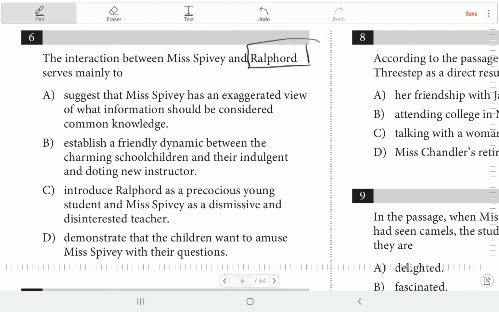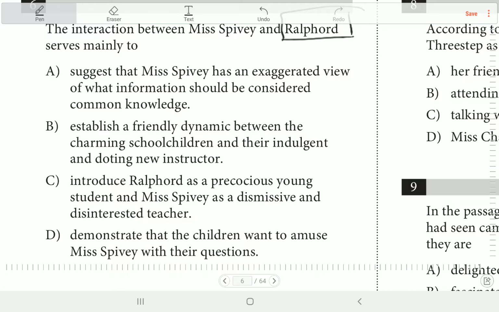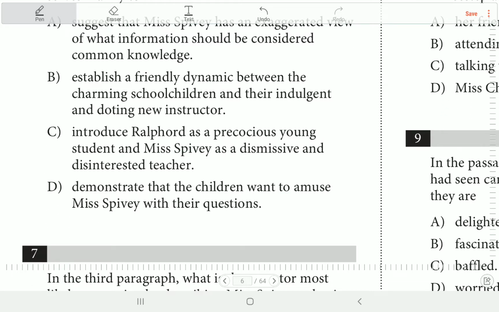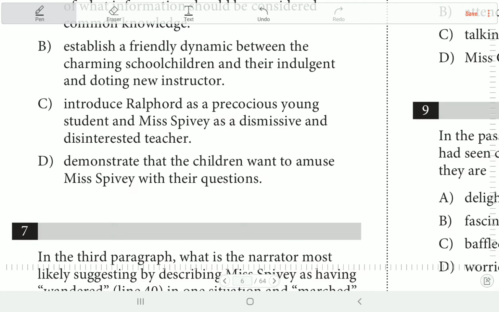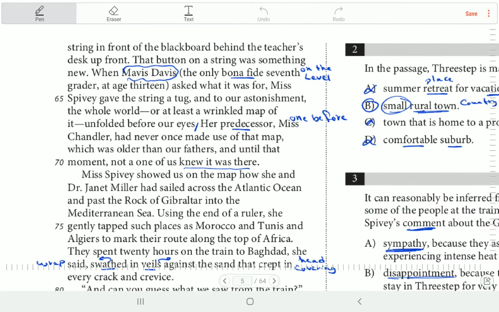B. Establish a friendly dynamic between the charming school children and their indulgent and doting new instructor. بتعمل علاقة بينهم. C. Introduce Ralford as a precocious young student and Miss Peavy as a dismissive, disinterested teacher. D. Demonstrate that the children want to amuse Miss Peavy with their questions. طيب نروح للبارت بتاع رالفورد.